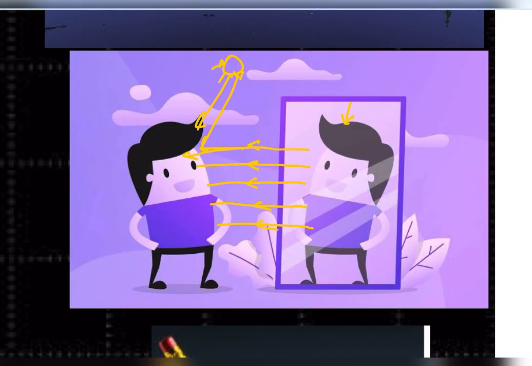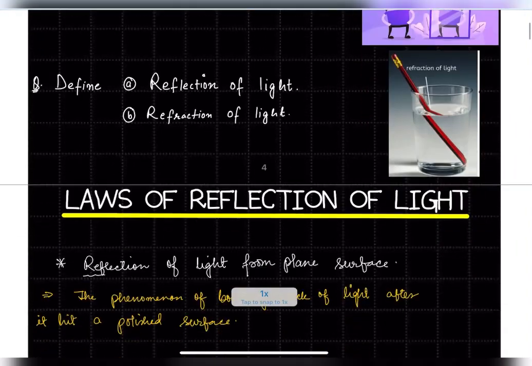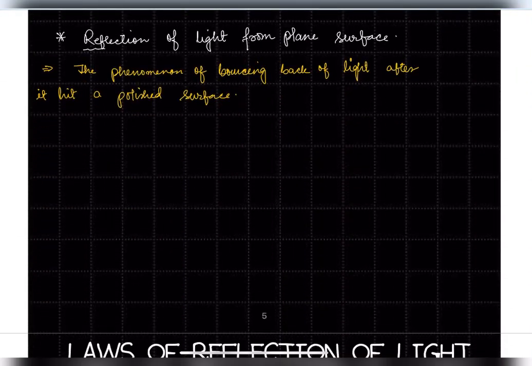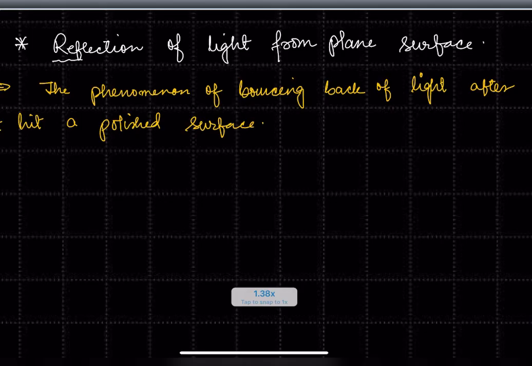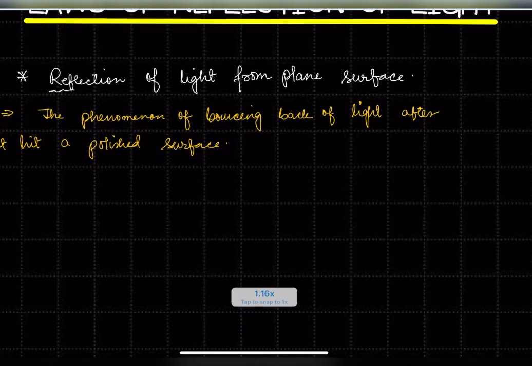Are you getting the point? That is what you mean by reflection of light. The phenomenon of bouncing back of light after it hits a polished surface is called reflection of light. I hope this is clear to you.